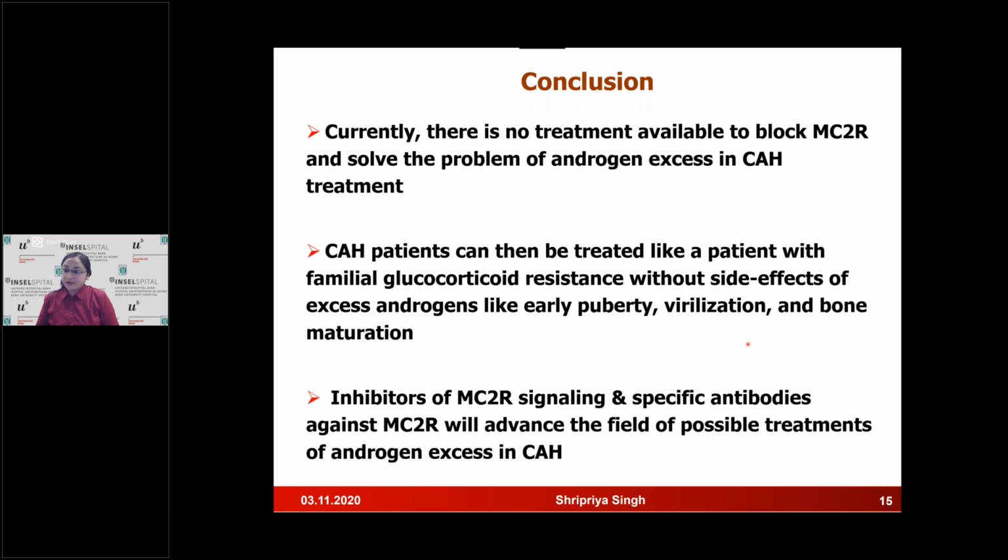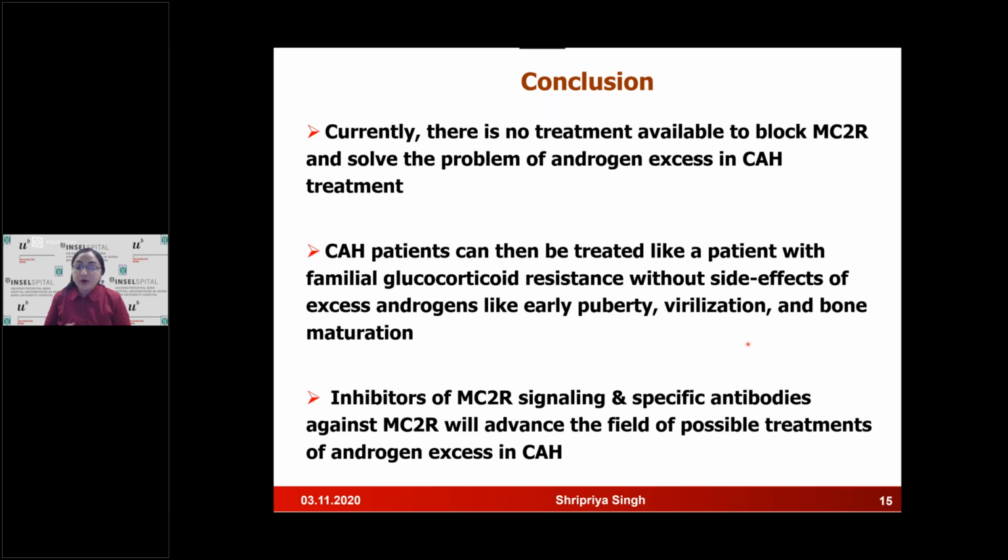And to conclude, the novelty and the significance of our project lies in the fact that so far there is no treatment available to block or inactivate the MC2R receptor. Therefore, we can solve the problem of the side effects of the androgen excess, which is possible in CAH. If we are able to do that, we can easily change the profile of a CAH patient to the profile of an FGD patient, which is a familial glucocorticoid deficient patient. They are also treated similarly because they are also given mineralocorticoid and glucocorticoid supplementation.